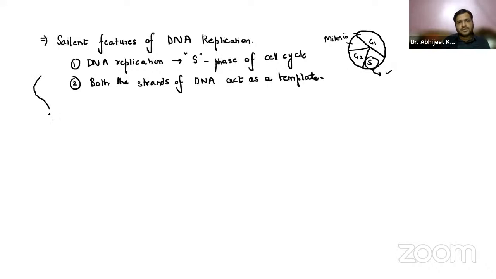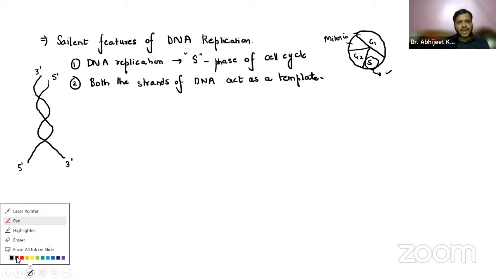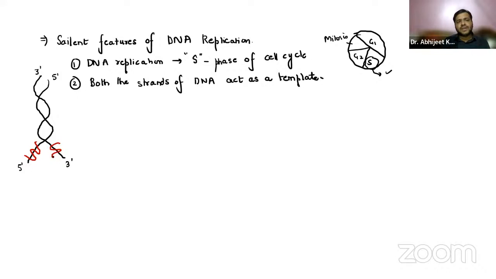Now let us suppose that this is the DNA, right? One direction is from 3' to 5', and the other direction is from 5' to 3', like this. So both the strands will act as a template, and for both the strands, new DNA can be made.